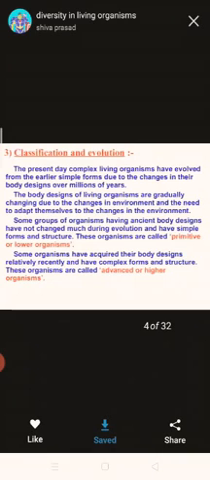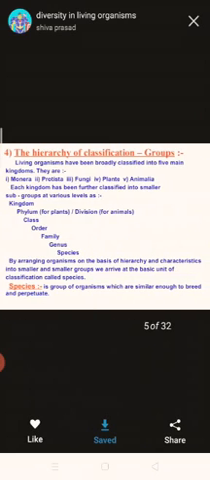Some groups of organisms having ancient body designs have not changed much during evolution and have simple forms and structures. So, these organisms are called primitive or lower organisms. And some organisms have acquired their body designs relatively recently and have complex forms and structures. So, these organisms are called advanced or higher organisms.